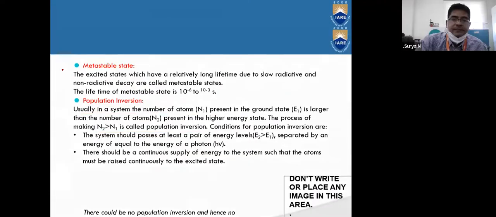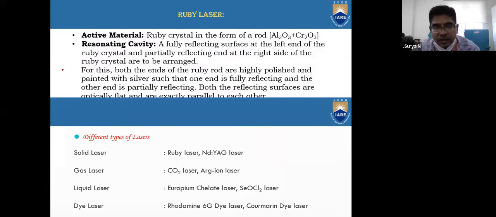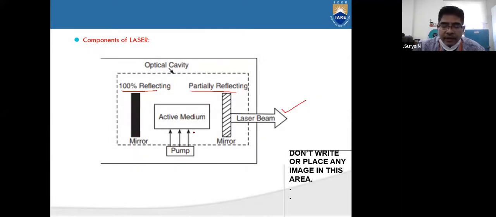So let us go for the ruby laser first. As I told you, what are the components of laser? In the previous slide we saw the components of laser are the optical cavity, active medium, pumping, and mirrors. The optical cavity is what we also call the resonator cavity. The others are the mirrors, the active medium, and the pumping mechanism.